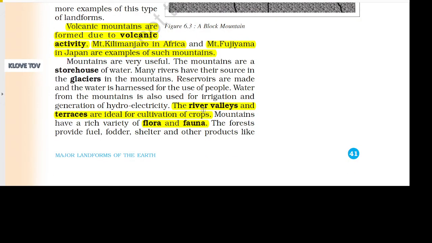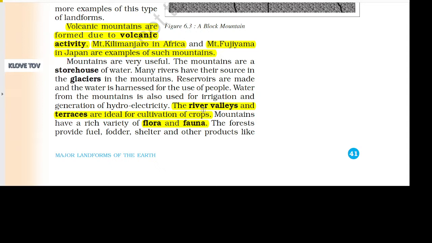Volcanic mountains are formed due to volcanic activity. Mount Kilimanjaro in Africa and Mount Fujiyama in Japan are examples of such mountains. Mountains are very useful. The mountains are a storehouse of water. Many rivers have their source in the glaciers. In the mountains, reservoirs are made and the water is harnessed for the use of people.